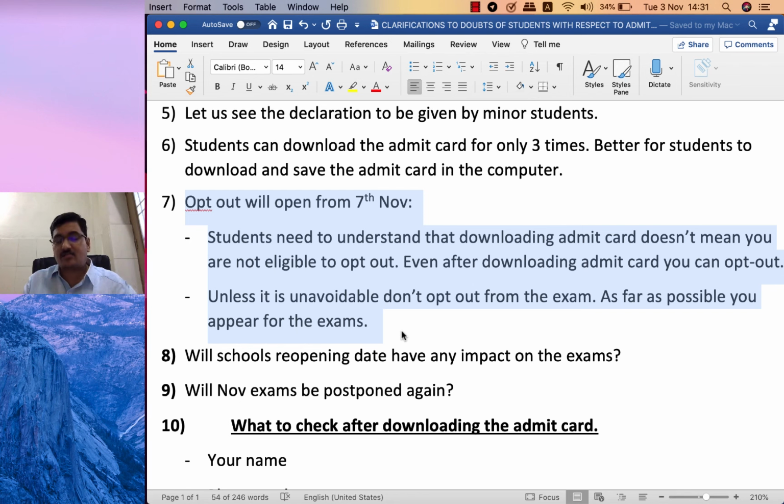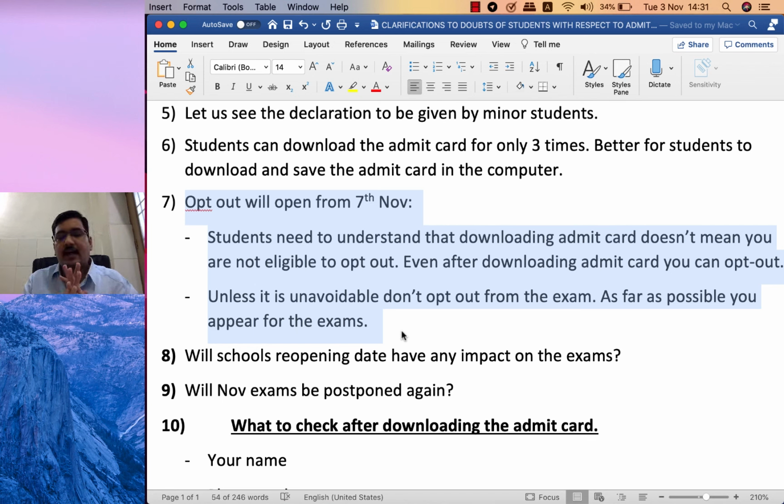By this time all the doubts of the students are clarified, because the CA Institute has officially released the admit cards of all the students. If there are not sufficient examination centers, how can they release the admit cards? Now it's the students' turn to focus well on their preparation.